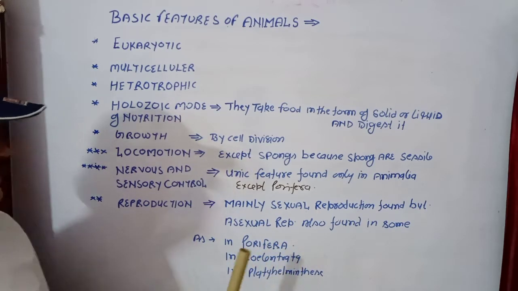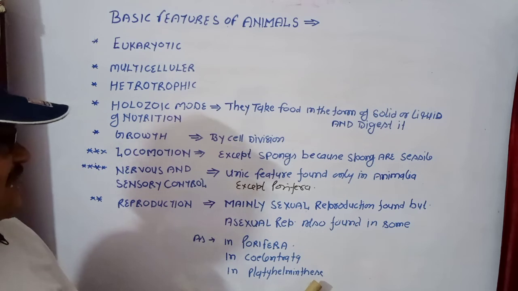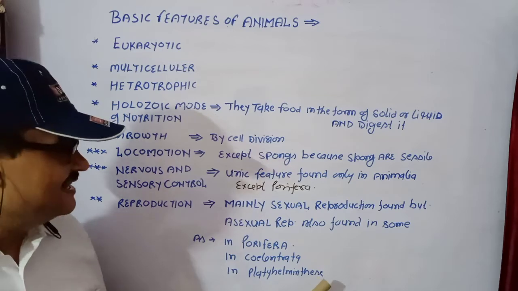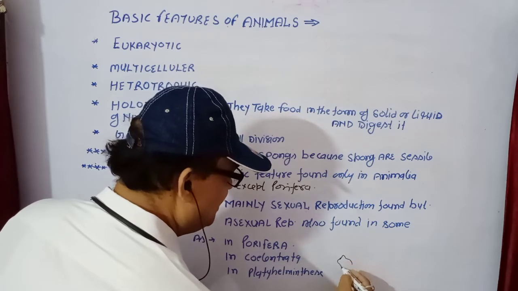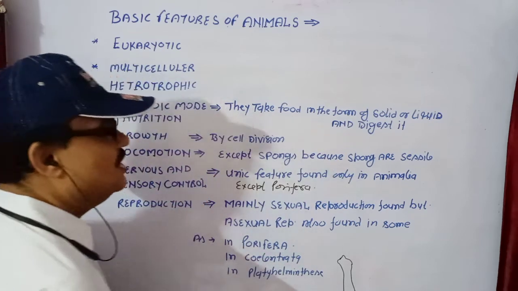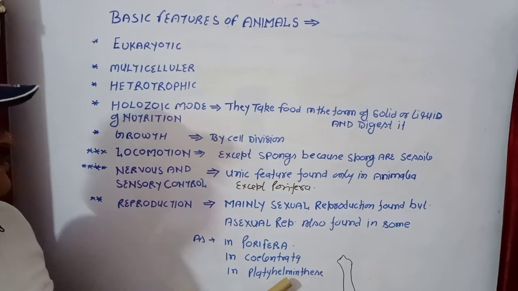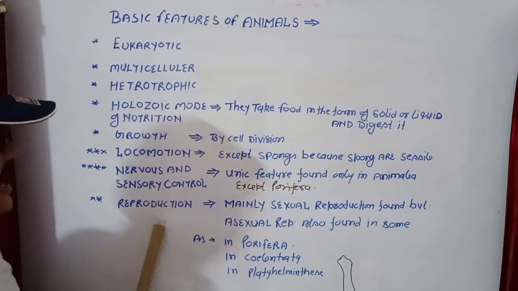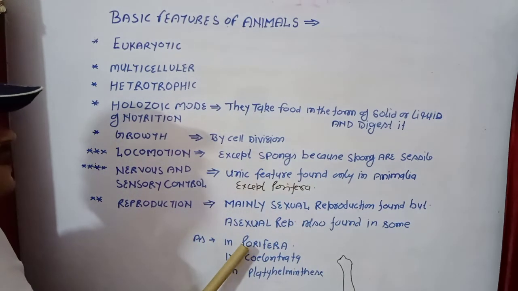In Coelenterata also asexual reproduction is found. In Platyhelminthes, there is planaria. If you cut the planaria into pieces, suppose that this is planaria, and you cut it into pieces, each piece can produce a new organism. That's why in Platyhelminthes also asexual reproduction is found. So in case of Animalia, mainly sexual reproduction is found, but asexual reproduction is also found in Porifera, Coelenterata